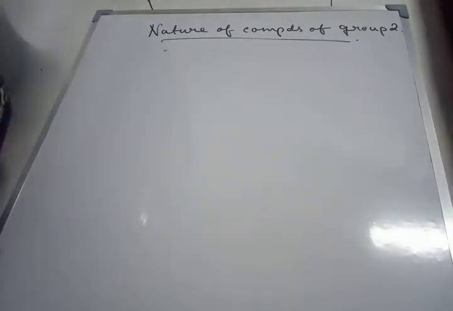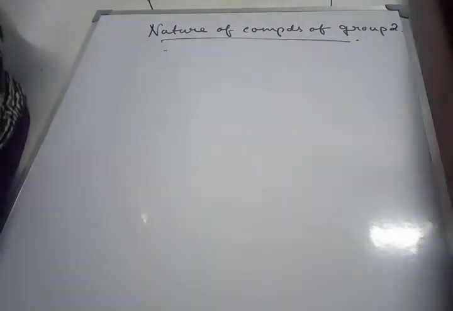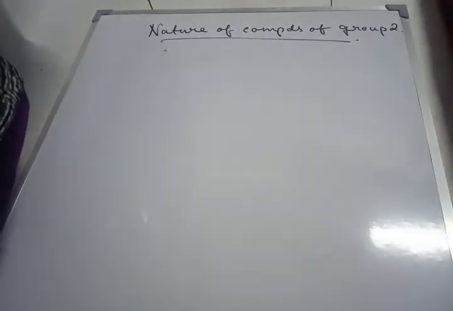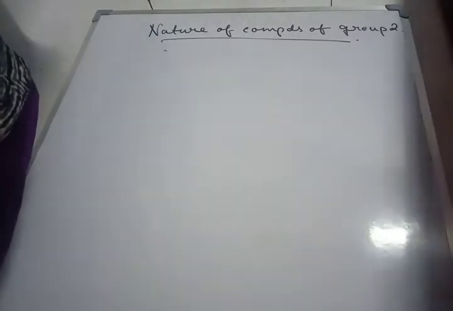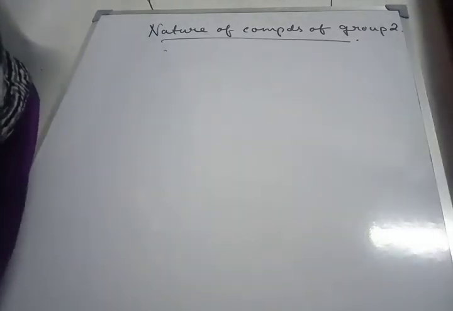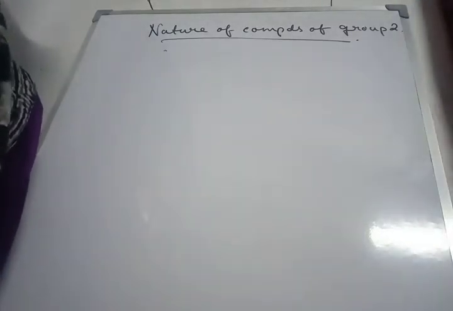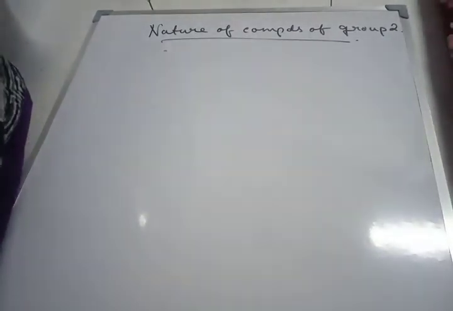Next, thermal stability of hydroxides increases from beryllium to barium hydroxides. Now why? As the size increases, so the extent of polarization decreases, covalent character decreases, as a result of which the bonds get more and more stable. As a result, thermal stability increases.